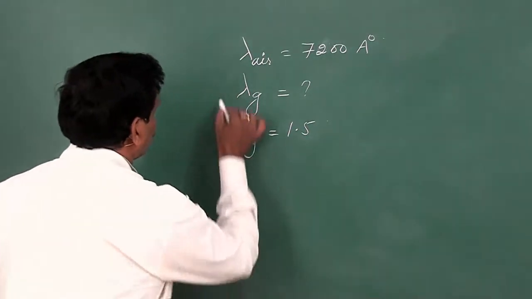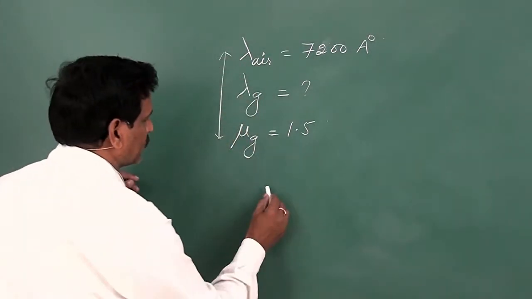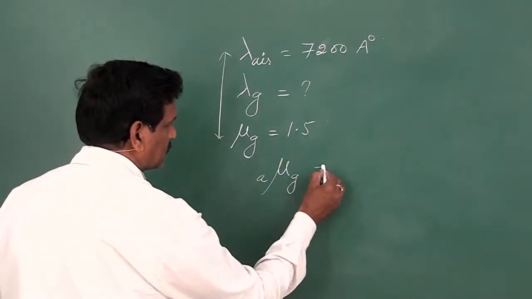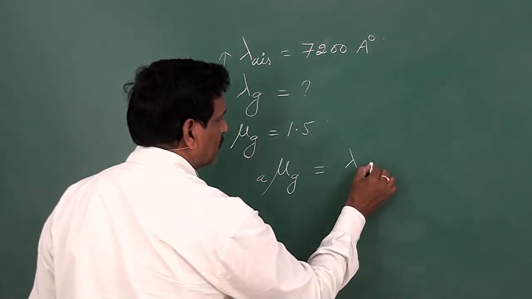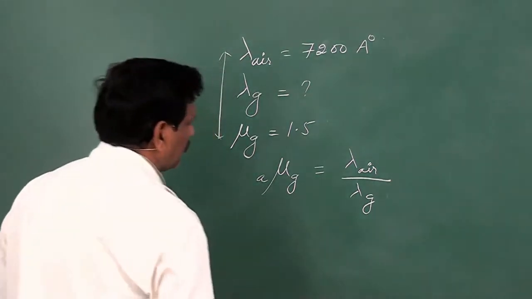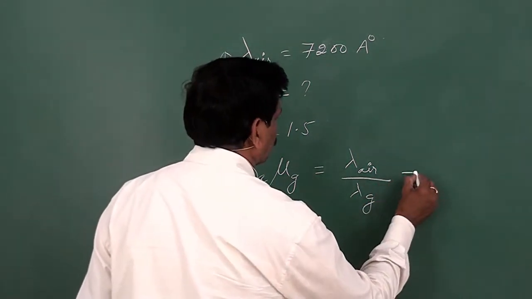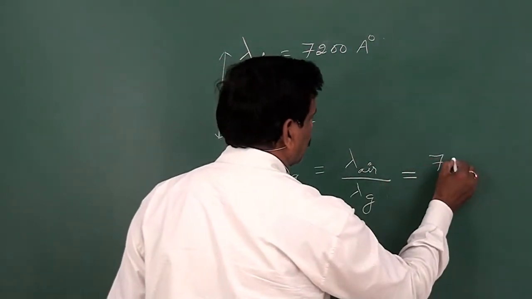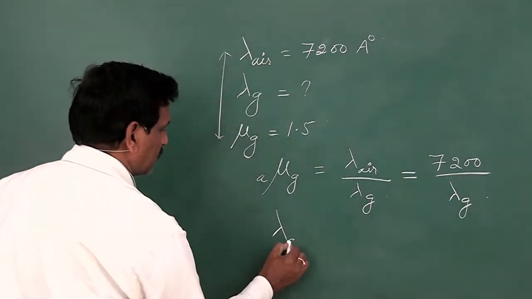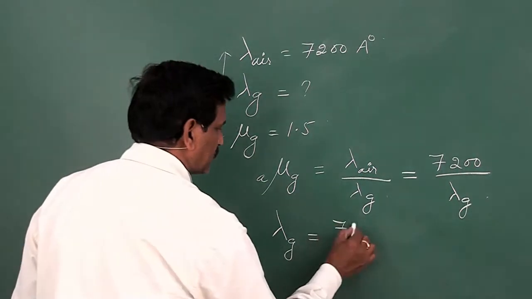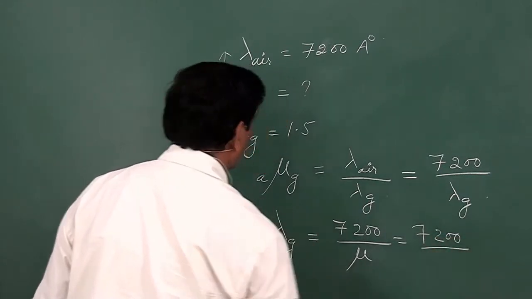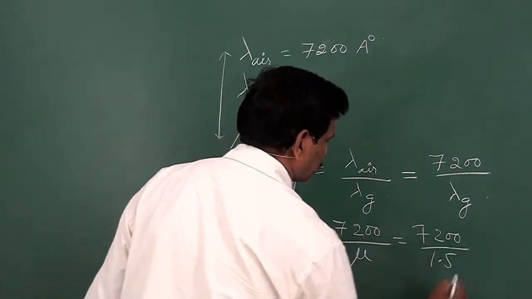What is the relation between refractive index and wavelengths? The refractive index of glass with respect to air, that is the absolute refractive index, is equal to lambda in air by lambda in glass. In terms of wavelengths, this is the definition for refractive index. So lambda in air is given as 7200 angstrom units by lambda in glass. Hence lambda in glass is equal to 7200 divided by mu. Here what is mu? 1.5.